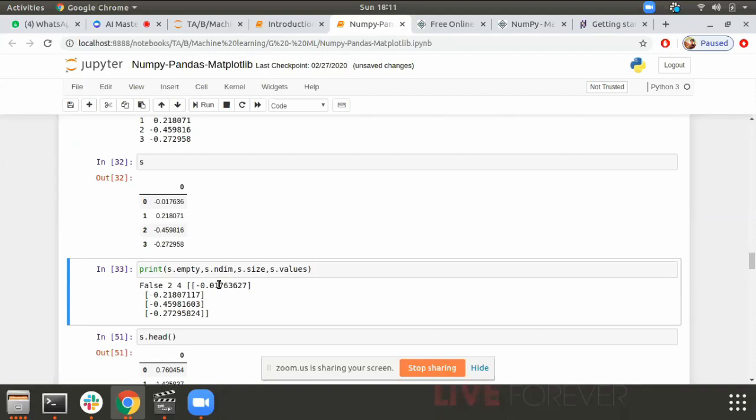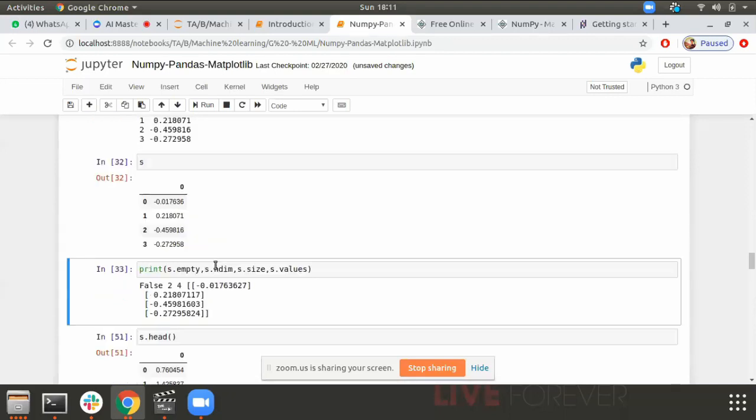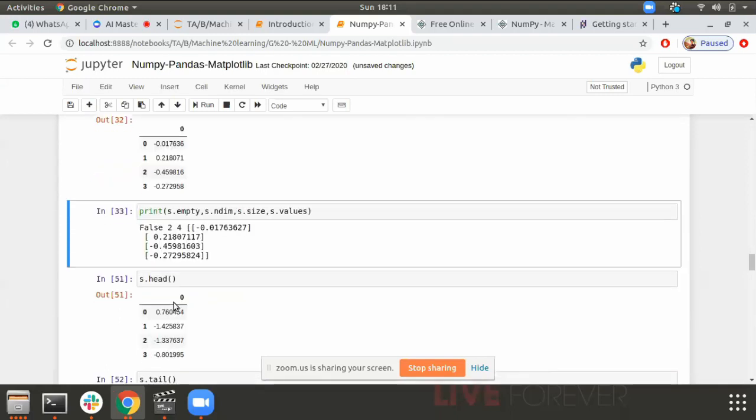I think it should have been one, but it is two. Even I will have to see why it is two. But ndim stands for the number of dimensions the data has. The other thing is size, that is 4, as we have 4 rows, and we have the values. And empty is false because it is not empty.